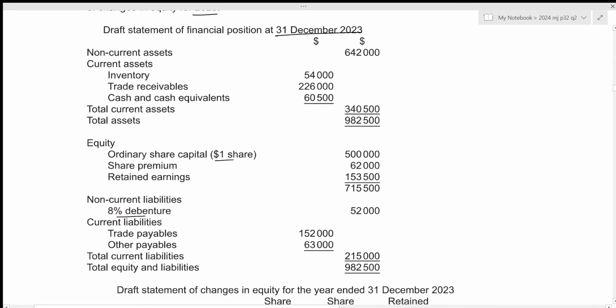Let's move towards the third one. We now need to prepare the corrected statement of financial position at 31st December 2023. Okay, so this one is corrected. Statement of financial position. And this is at 31st December 2023.